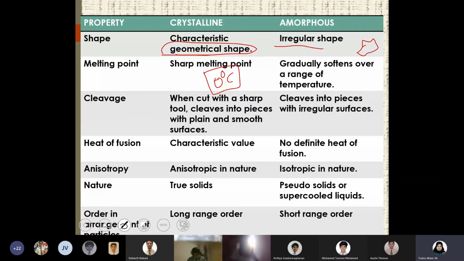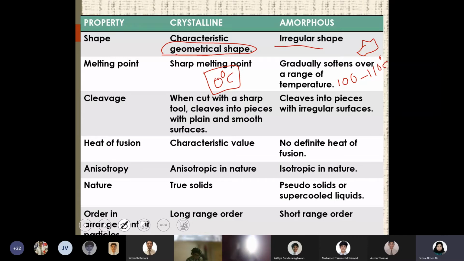But for an amorphous substance, you might have seen that when you heat plastic, it will not melt immediately, but first it will soften, right? When you start heating, it first softens, then after some time it will start melting. So that means it is a range of temperature. For example, you can say 100 to 110 degrees Celsius, a range of temperature. You cannot say that it's sharp at a particular value.